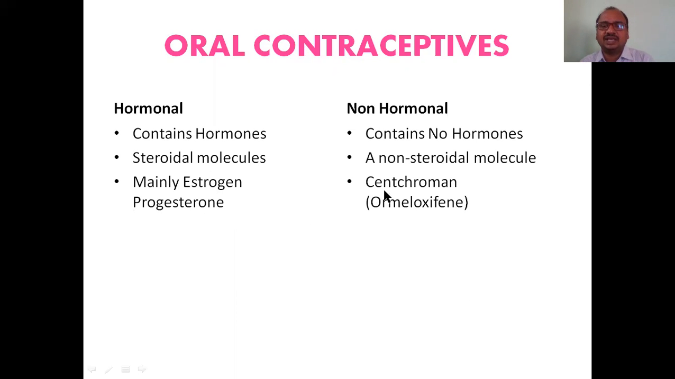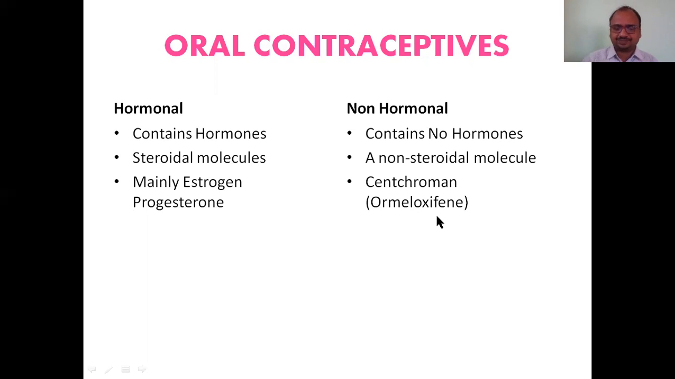Here you can see Centchroman. Scent, you can remember, scent will spray, and man, M-A-N. Chrome means color. Color scent to a man, like that you can remember Centchroman. It is also called Ormeloxifene, or Milo.